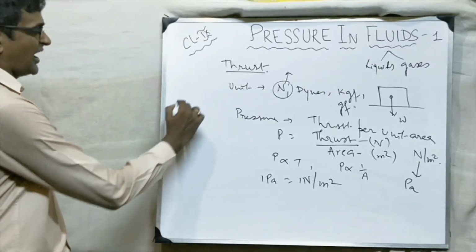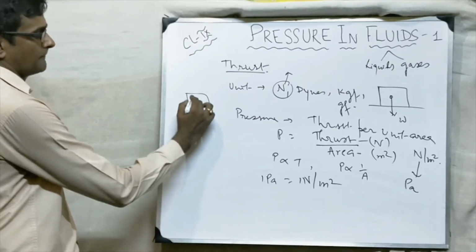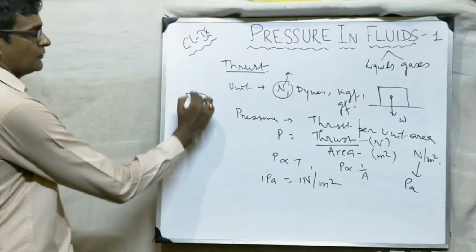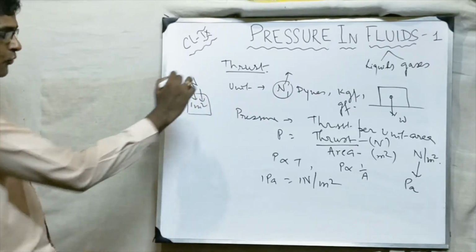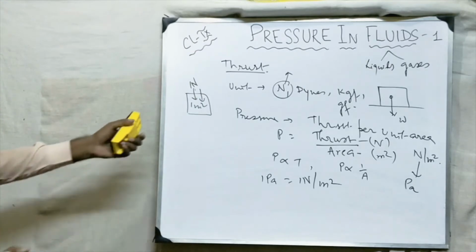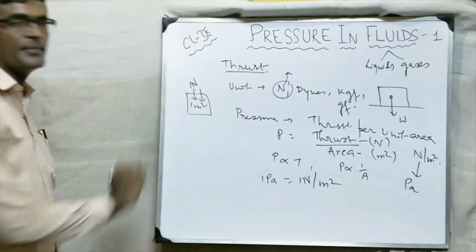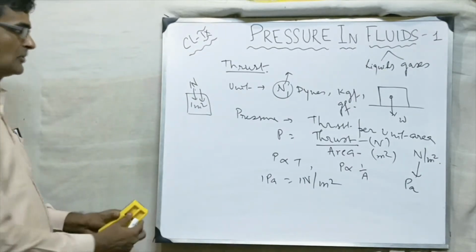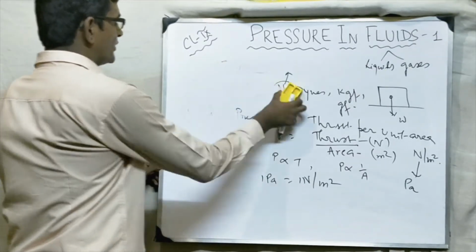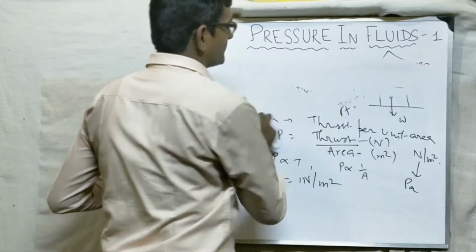Okay, suppose I have an area of 1 meter square, and a thrust of 1 Newton is acting. 1 Newton thrust is acting on an area of 1 meter square. Then the pressure will be equal to 1 PA. Okay. Afterwards we will study the atmospheric pressure.